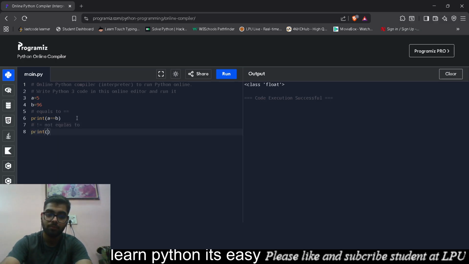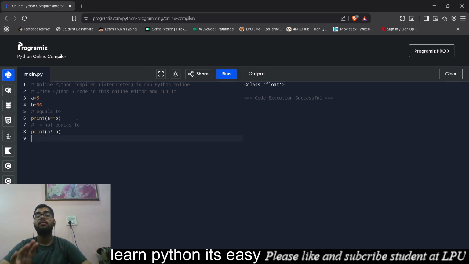So if I write print A not equals B, it will give me an output. And remember, all these outputs will be booleans, because in comparison we get the output as boolean, not numerals. Now there comes